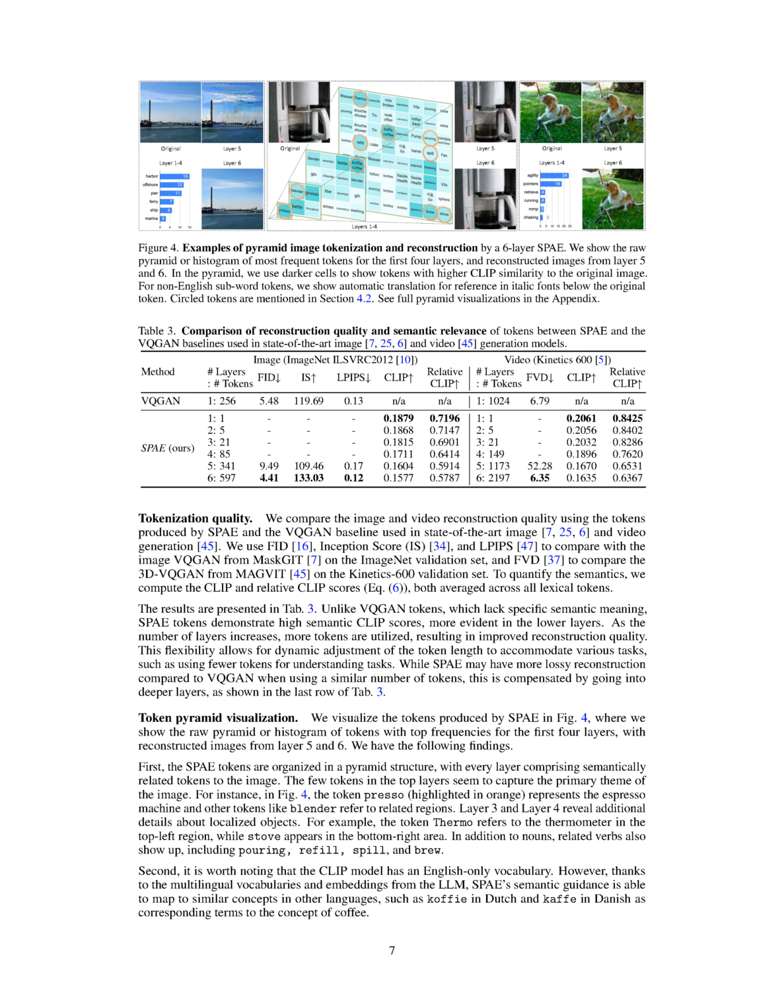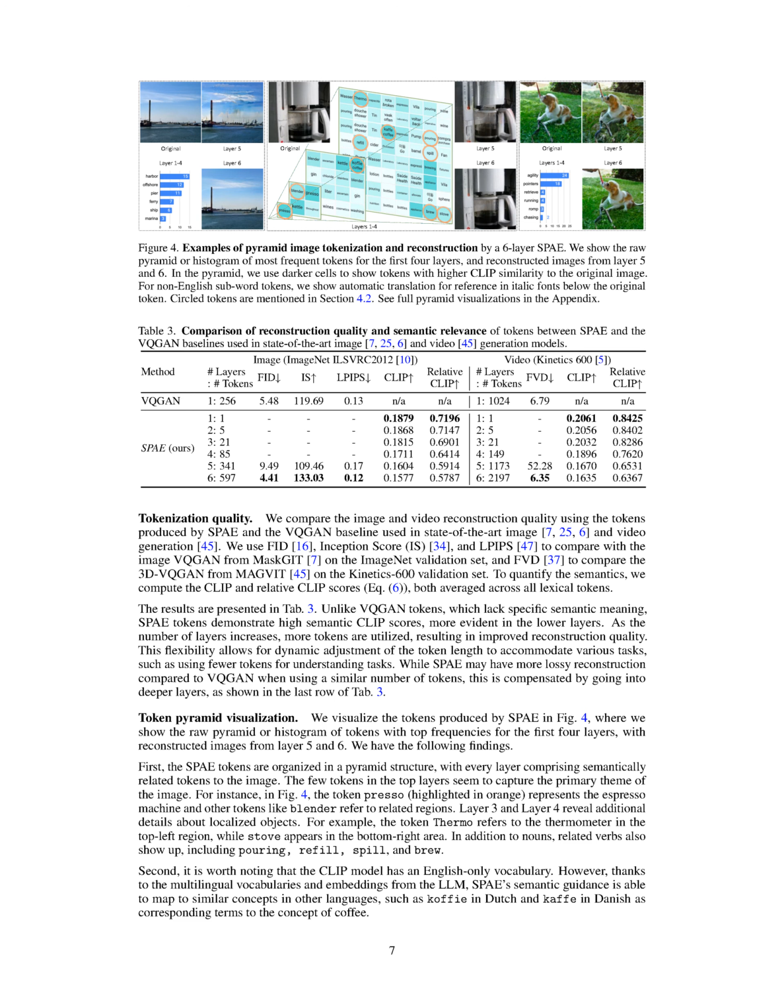The 3rd and 4th layers provide more detailed information about specific objects in the image. For instance, the token thermo refers to a thermometer in the top left corner, while stove is found in the bottom right area. We also noticed that verbs related to the objects also appear, such as pouring, refill, spill, and brew.